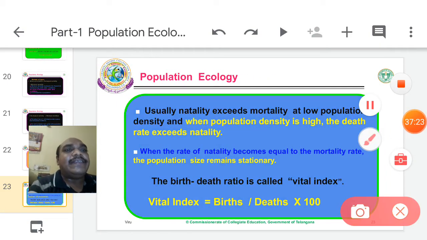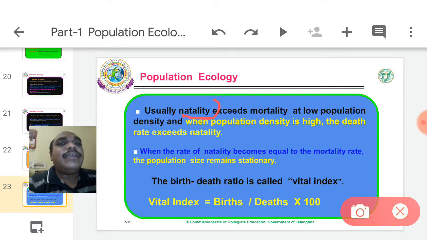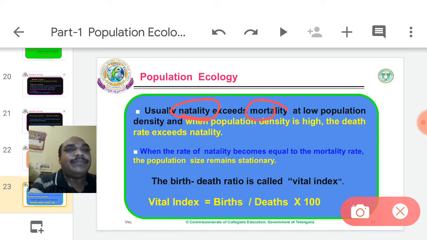Usually natality exceeds mortality at low population density. So listen carefully. Natality means birth. Mortality means death. Natality exceeds mortality at low population density. Population density means the number of the population is very low.